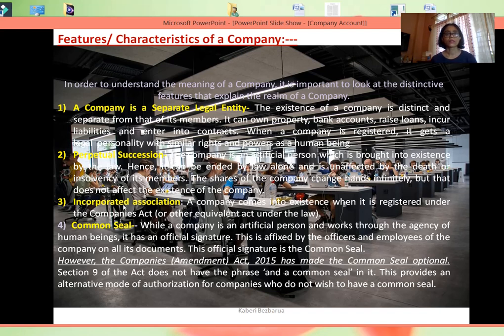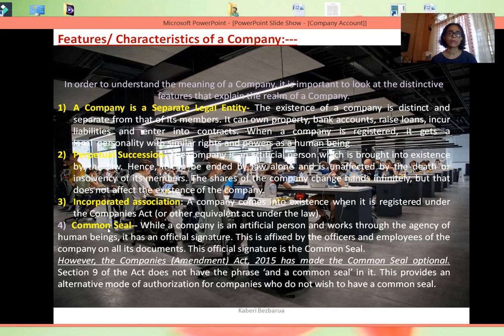Next, it's an incorporated association. That is, it always has to be registered. A company, to come into existence, has to be registered with the Registrar of Companies. Next, as a consequence of points number 1 and 2, it has a common seal. Since it's a separate legal entity, it has its own identity, and the board of directors or other management bodies run the company on its behalf.